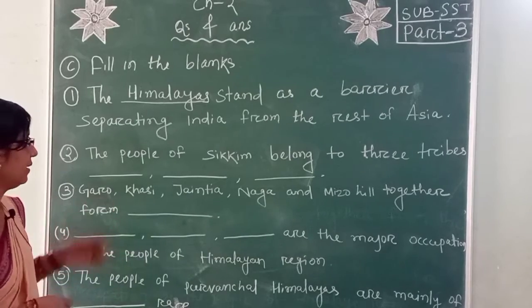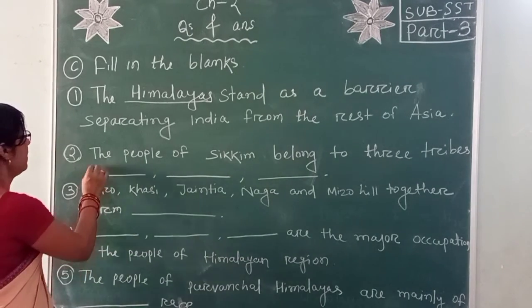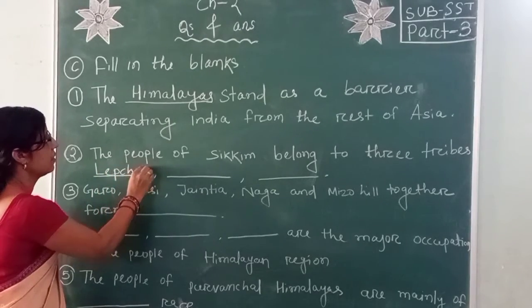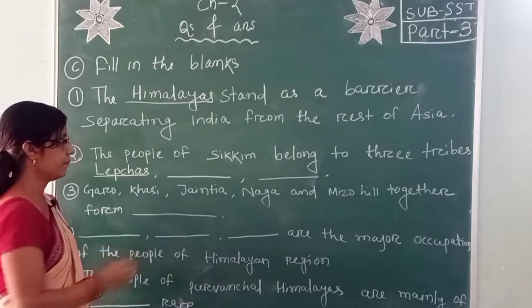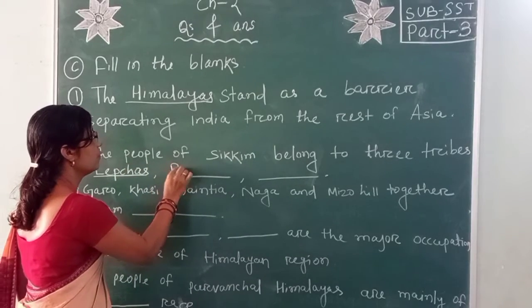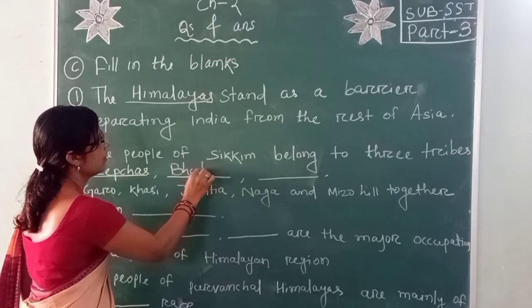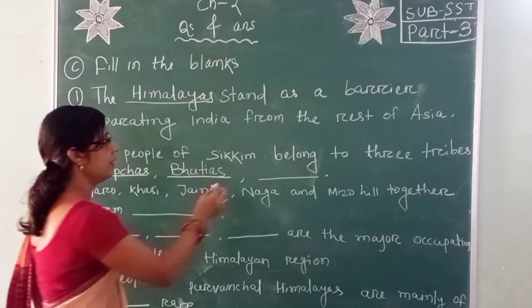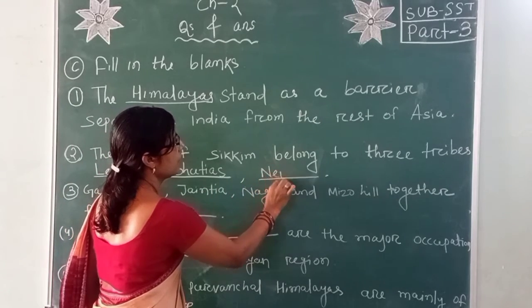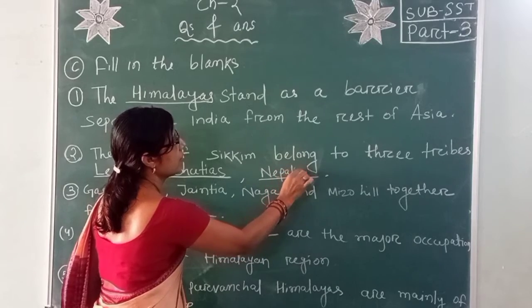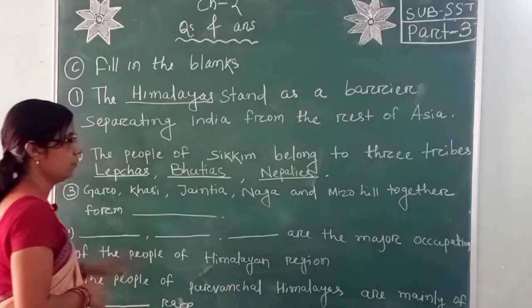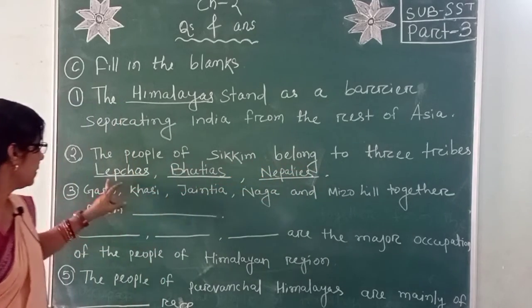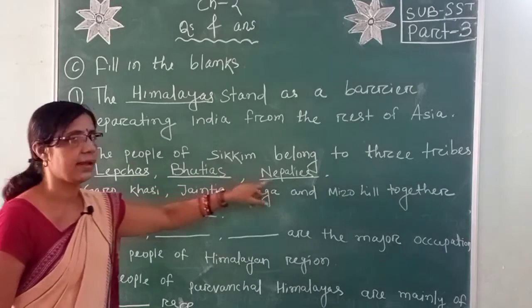The answer is Lepcha, second Bhutia, and third it is Nepalis. So, the people of Sikkim belong to 3 tribes. They are Lepcha, Bhutia and Nepalis.